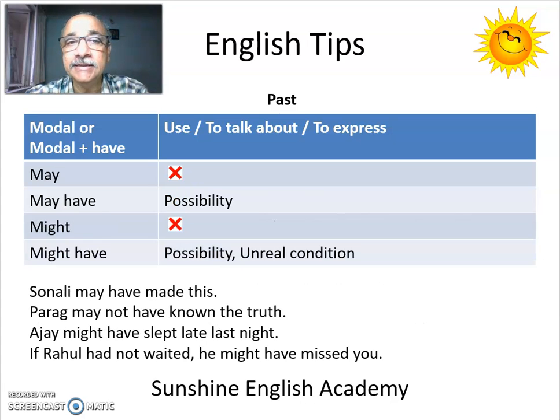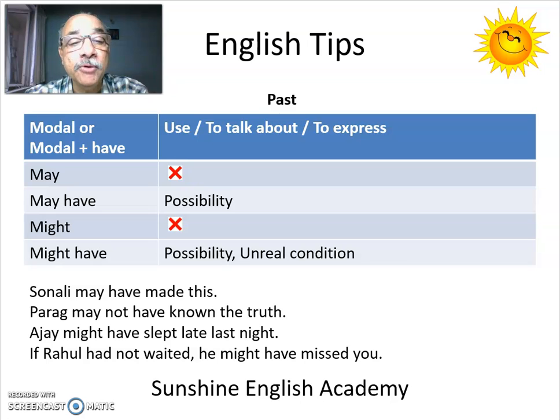May and might are not used to talk about the past. So let's look at may have and might have. Sonali may have made this. She may have made this sometime in the past. Is it a strong possibility? No, it's not strong. She may have made it.